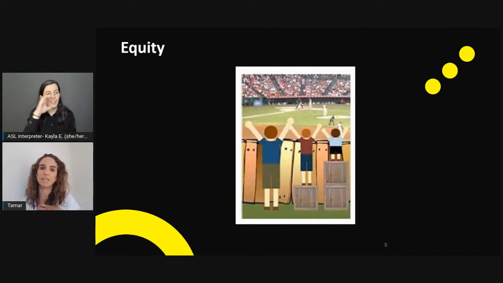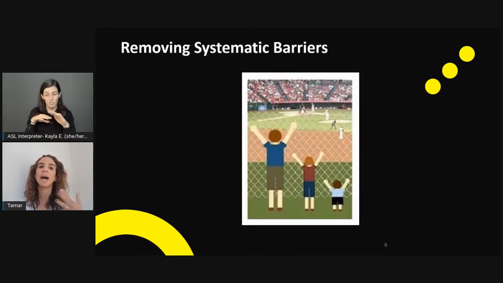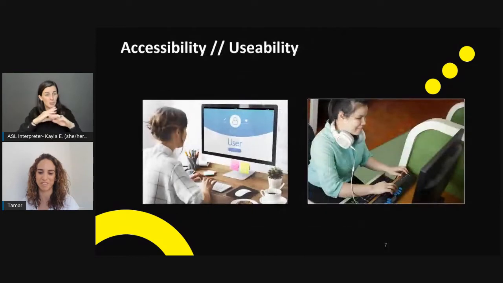Well, when I'm viewing accessibility, and specifically digital accessibility and how I perceive the world, I'd like to remove the systematic barriers. And I believe that this is the best form of accessibility. When we no longer have a wall, but we could put up a fence, and then nobody needs a specific solution or a customized solution. Rather, there are no barriers to stop them from viewing the game, and everyone can see from their own perspective.